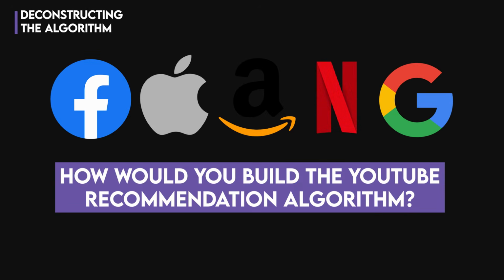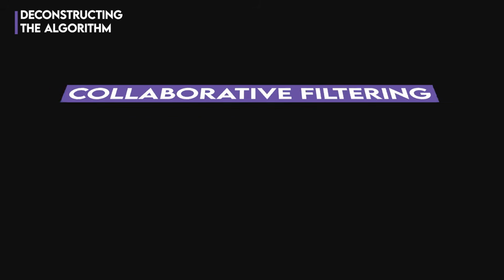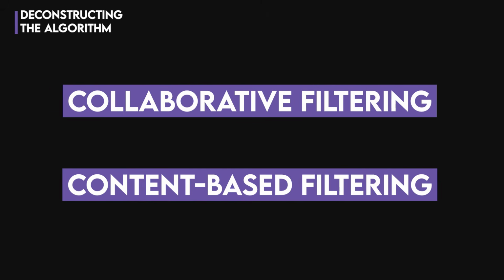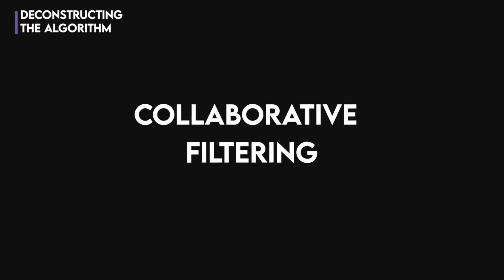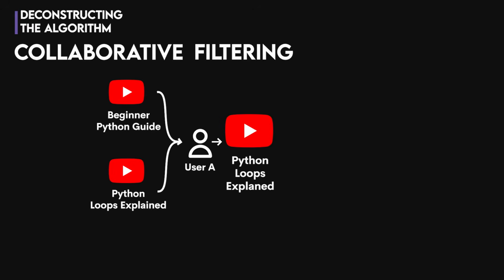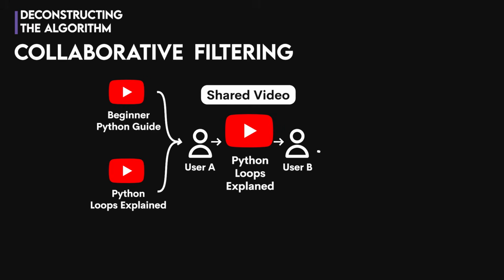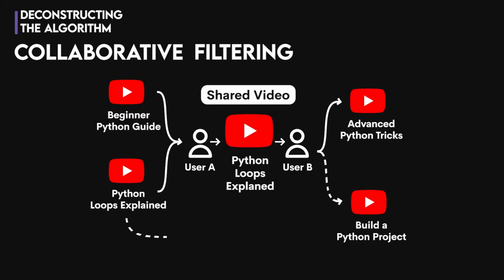If you were in a FANG interview and get asked, how would you build the YouTube recommendation algorithm? You could say collaborative filtering and content-based filtering. Then, you'd explain that collaborative filtering is a method that finds videos for you by identifying other users with similar viewing tastes. It recommends videos that those similar users have watched and enjoyed, assuming you'll probably like them too.